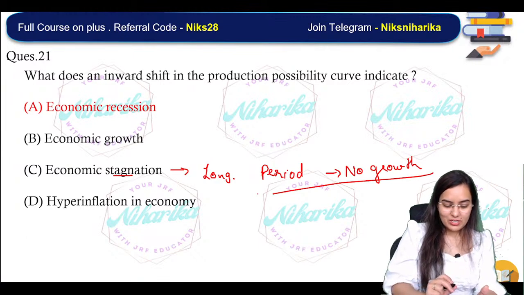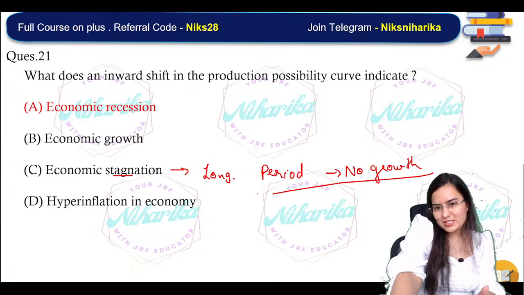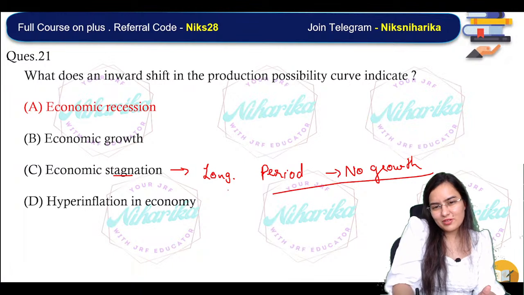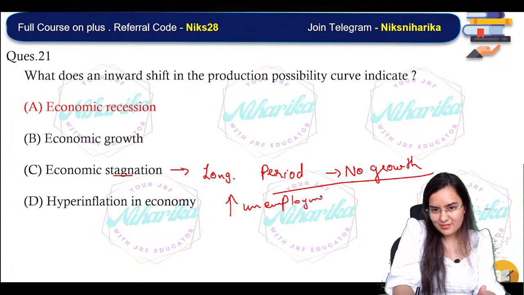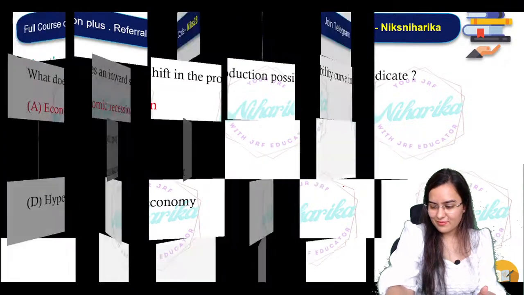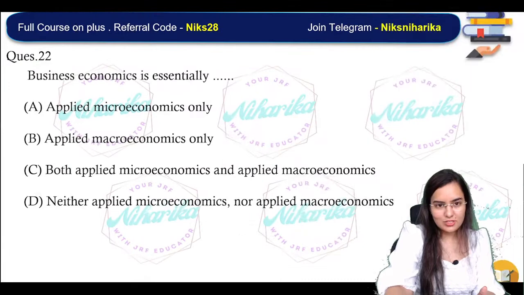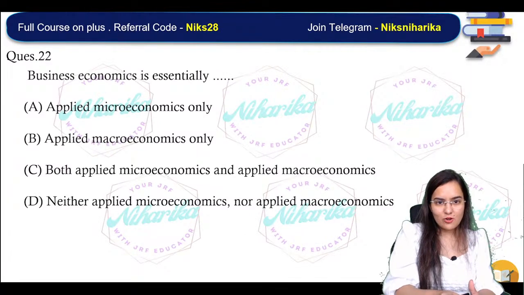So in an economy, if there is no growth, there will be high unemployment. Okay, next.